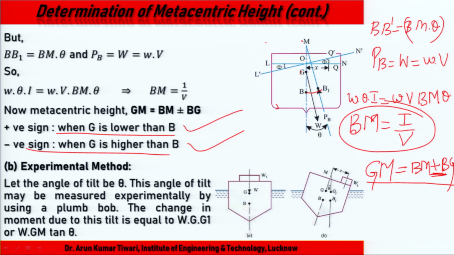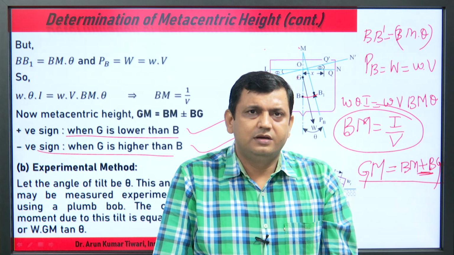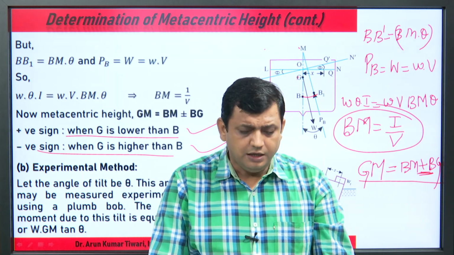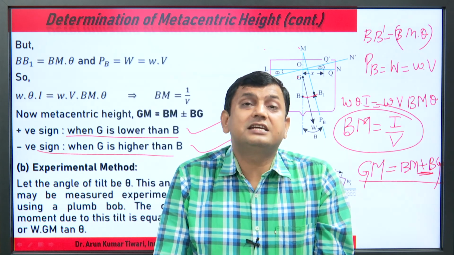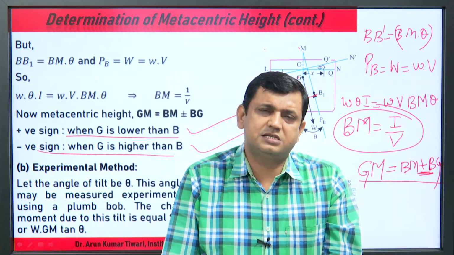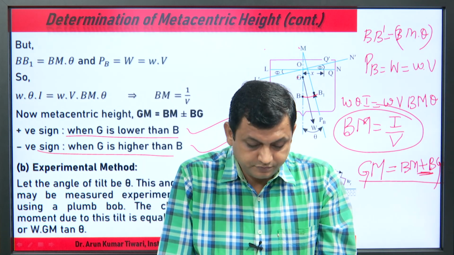When G is lower than B, or G is higher than B, this plus minus is defined in the case of the metacenter, in terms of the metacentric height.